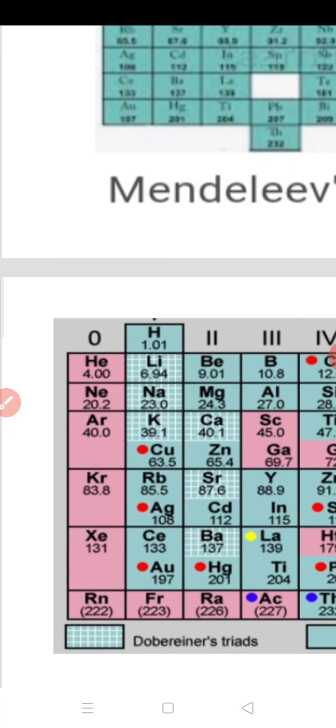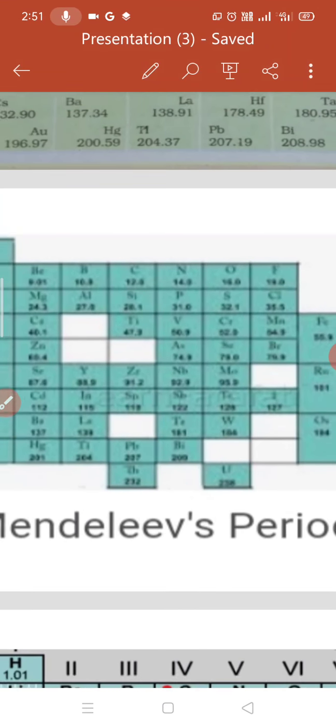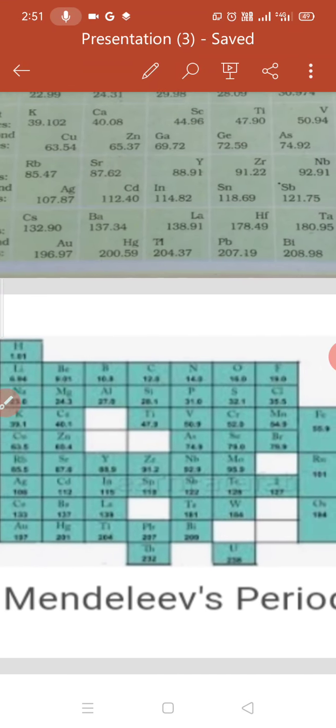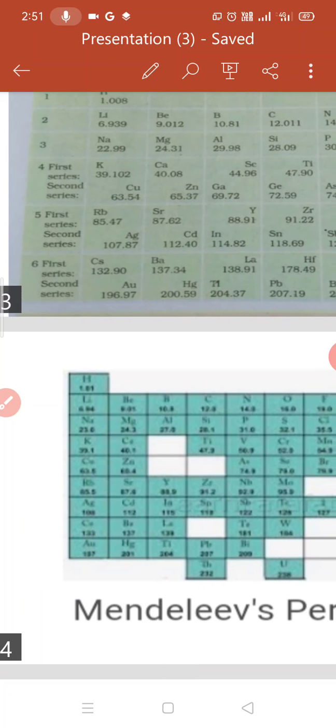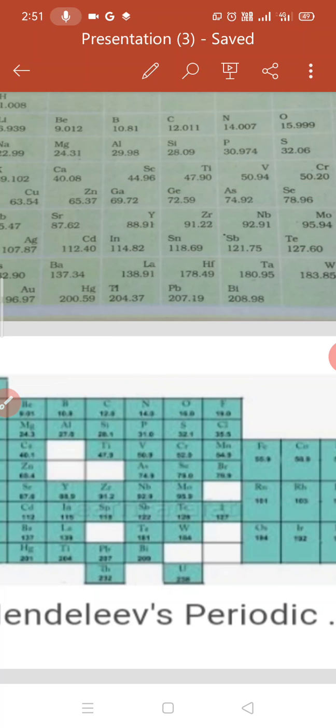And pink colored elements gap he has given which were not researched. For example, helium, neon, argon, krypton, which were not researched at that time. That's why he has not placed these elements in his table. In this table you will find that there is no place for the noble gases. So the second point regarding the scientist Mendeleev, along with the first point, is prediction of new element. This word, prediction of new element, should be in your notebook.